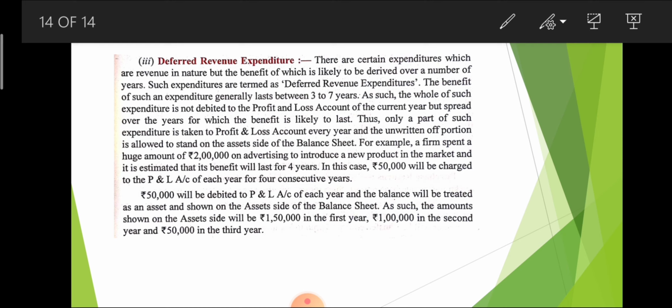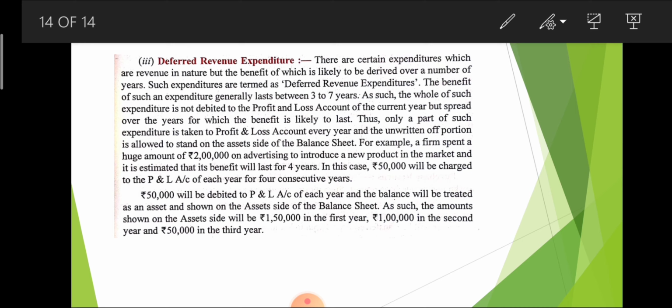For understanding it, take an example: suppose we spend 2 lakh rupees on an advertisement, and that advertisement comes on television for 4 years, which means we get the advantage of 4 years. So we paid 2 lakh rupees not for 1 year but for 4 years. That means the 1 year expenditure is only 50,000.